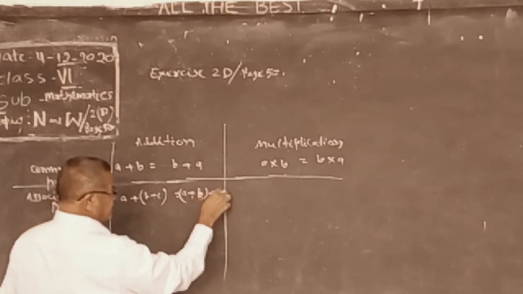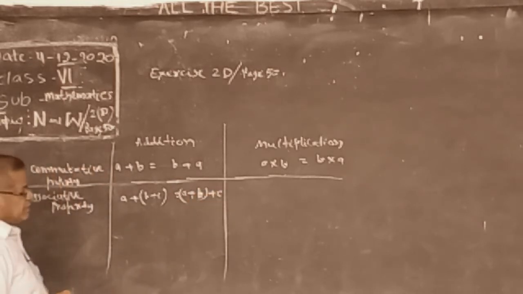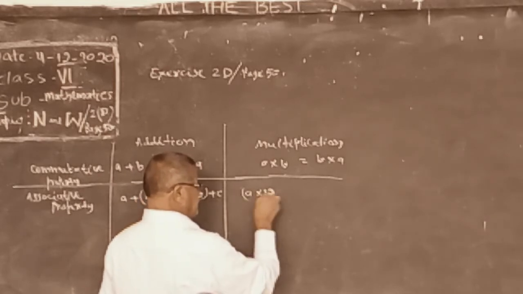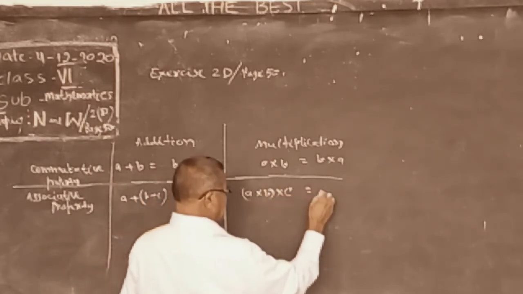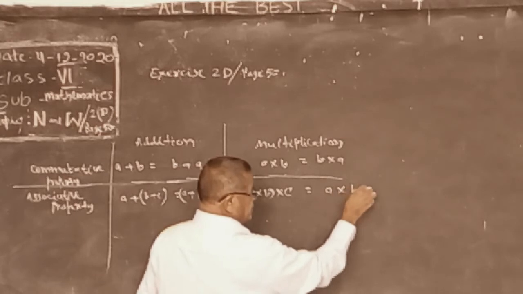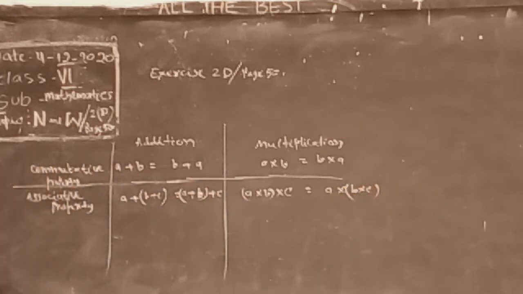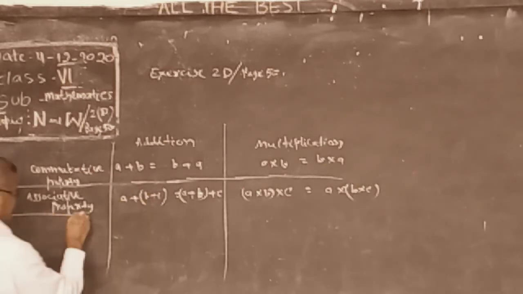You can write anyway. In multiplication also, a into b into c is same as a into b into c. First of all, we have to simplify the bracket.